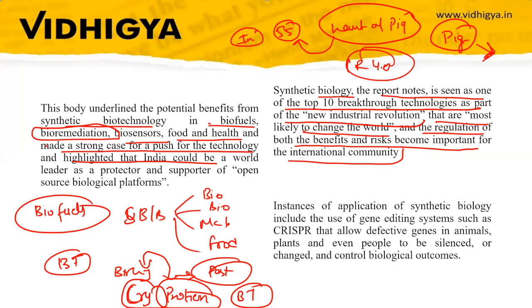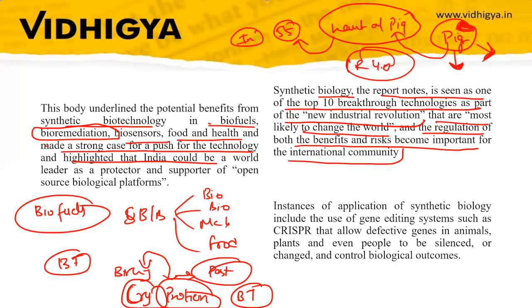So scientists used gene editing technology to cut those genes which could cause rejection of this pig's heart in the human body. After editing those genes, the pig's heart was transplanted into the human body. So you can see the importance of synthetic biotechnology.